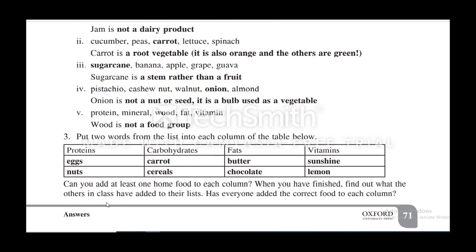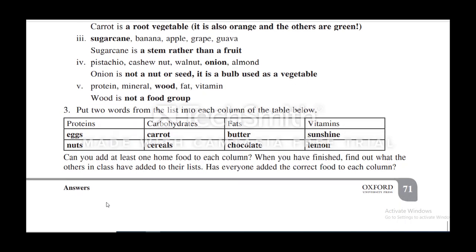Page number 17. Put 2 words from the list into each column in the table below. Proteins: egg, nuts; carbohydrates: carrots, cereals; fats: butter, chocolates; vitamins: sunshine, lemon. Can you add at least one home food in each column? You must add one, dear students.